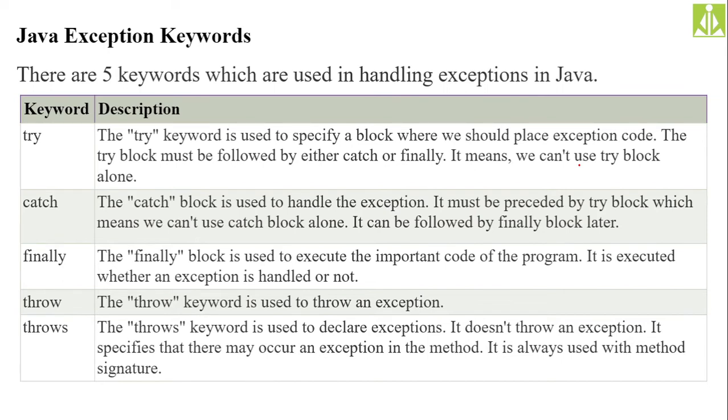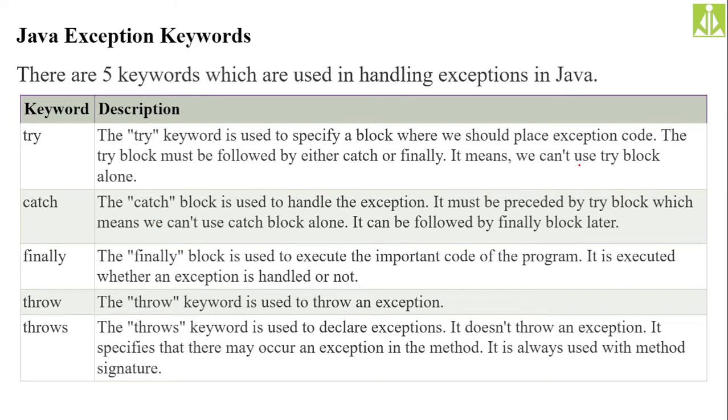If you're simply creating the exception object and throwing it, and you're not handling that object, it is useless. So using the try block alone is useless, what I mean to say. Then the catch block is used to handle the exception. It is the block responsible for giving the proper message of the raised or thrown exception. Whatever exception is thrown out of the try block, the catch block is responsible for handling it by giving a proper message. It must be preceded by a try block.